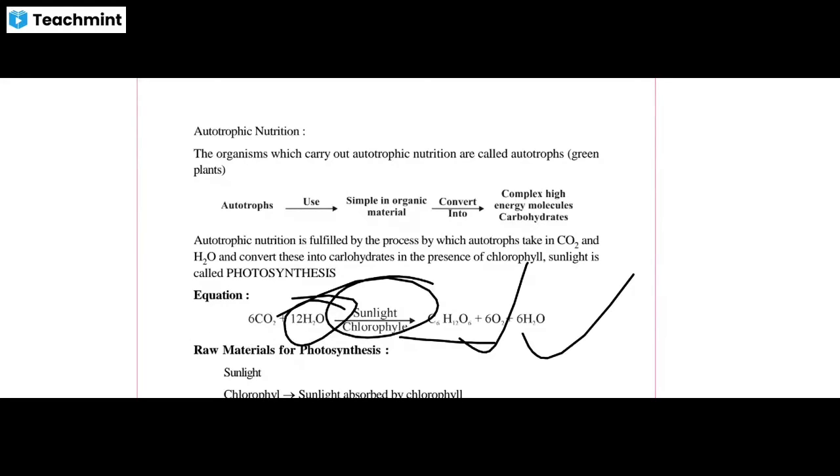The chemical formula of glucose is C6H12O6. So they make glucose, and they release oxygen and water. The plants take carbon dioxide and release oxygen and water.